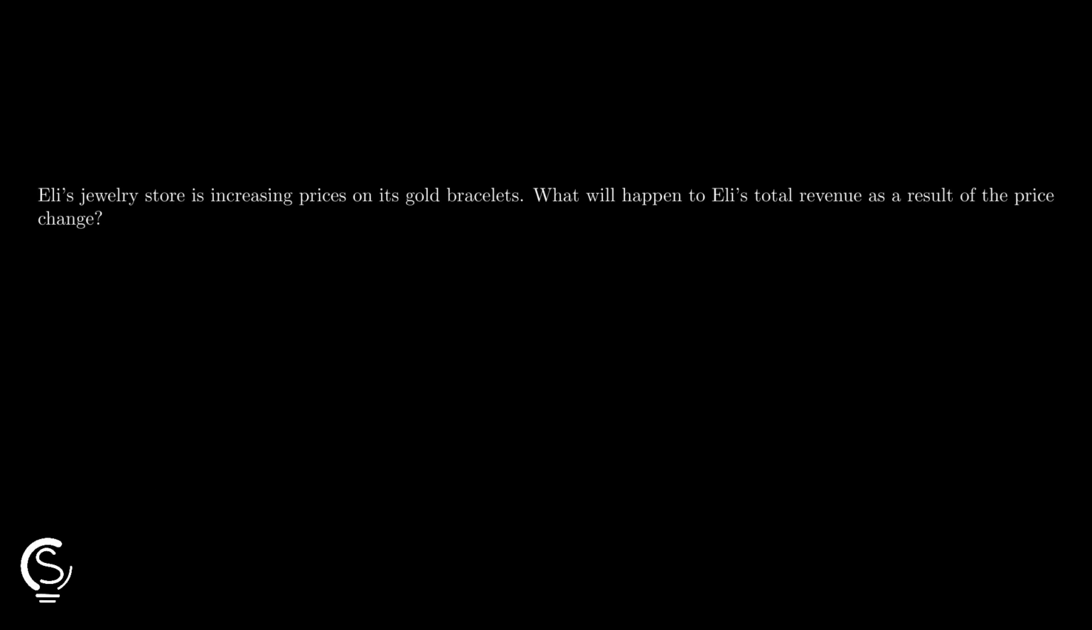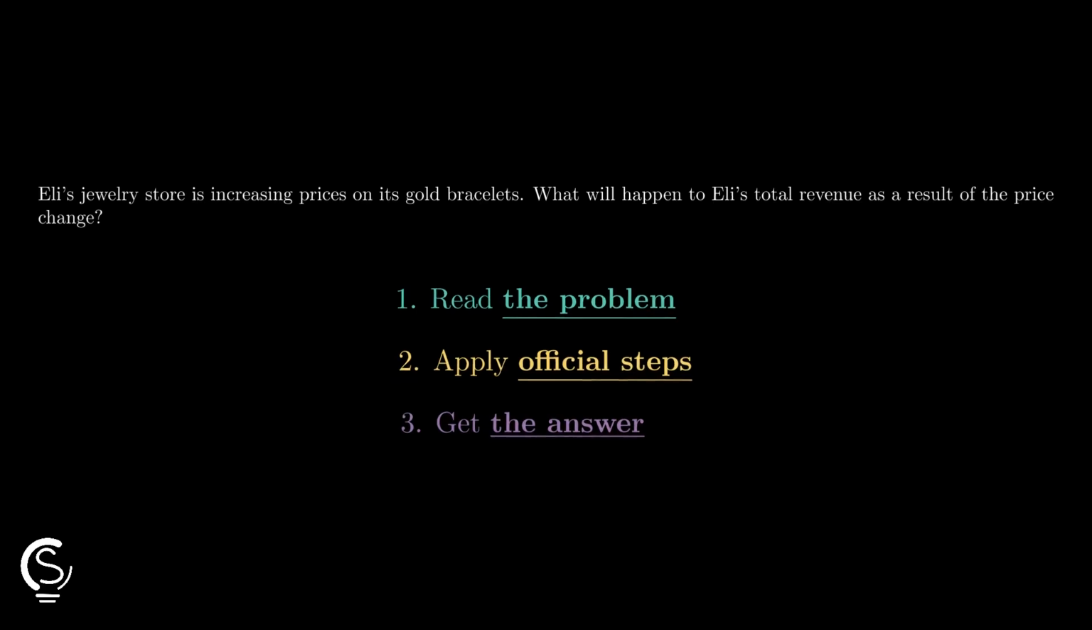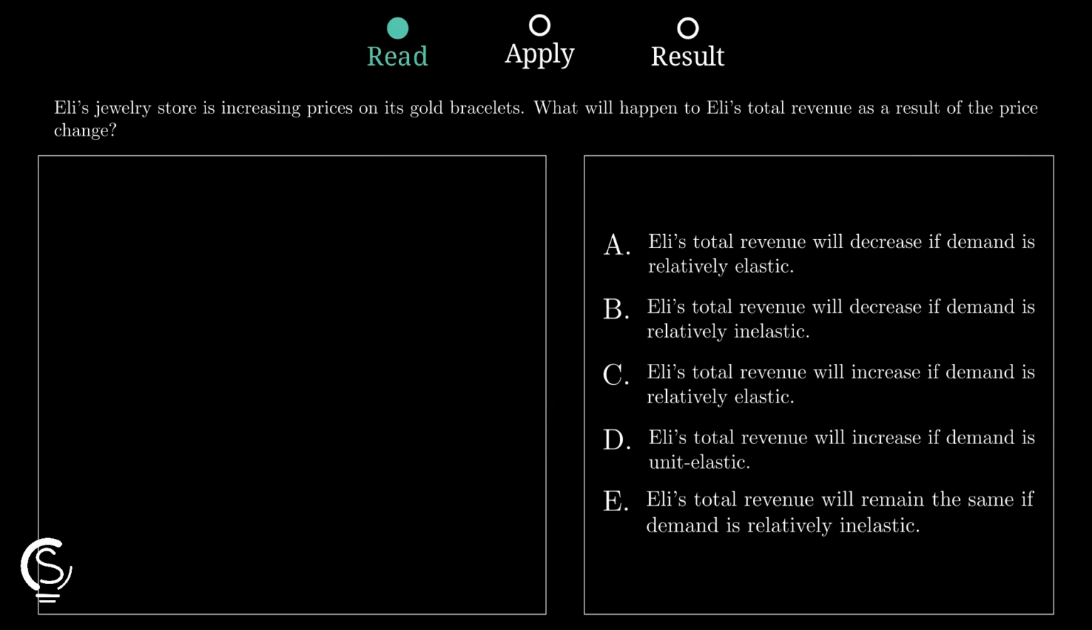Price changes can flip revenue fast, so watch this quick idea. Whether revenue rises or falls depends on how strongly buyers react. Start with the total revenue rule. Revenue equals price times quantity sold. So when Eli raises bracelet prices, the real question is whether quantity drops a little or a lot.